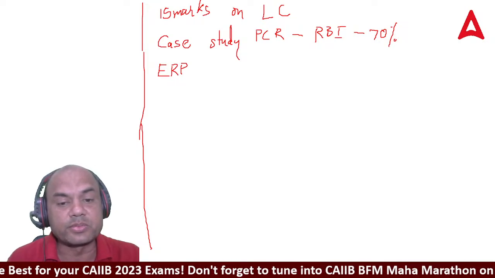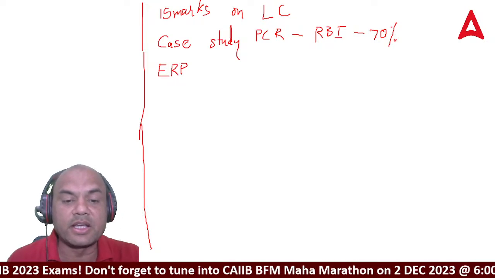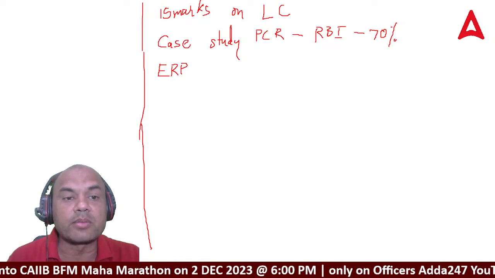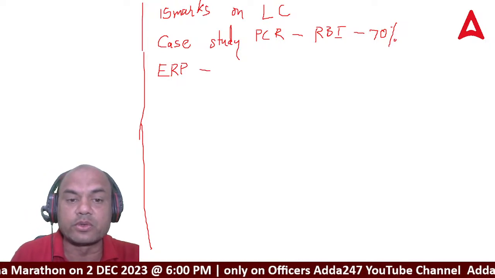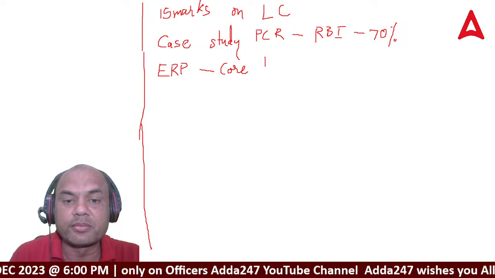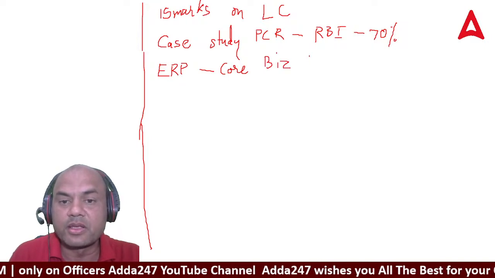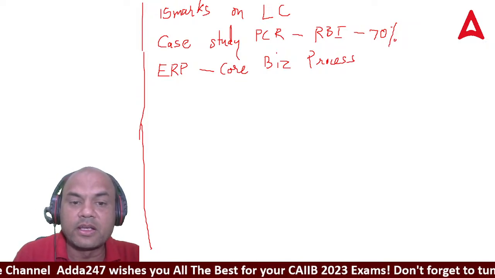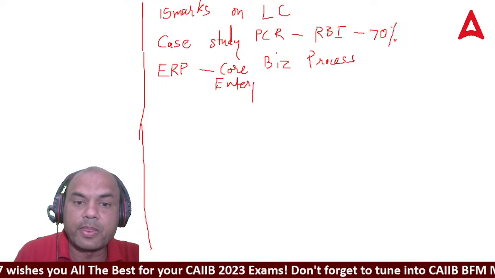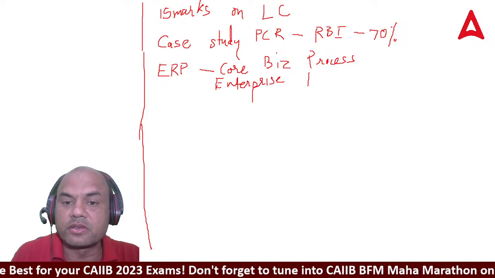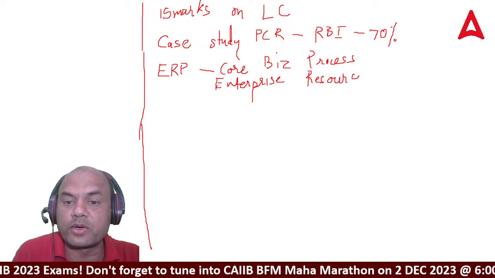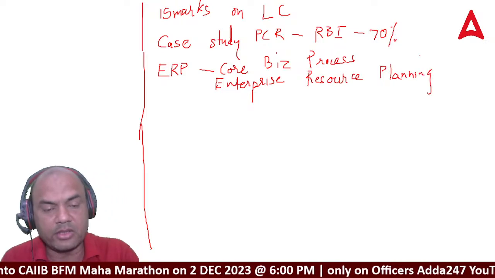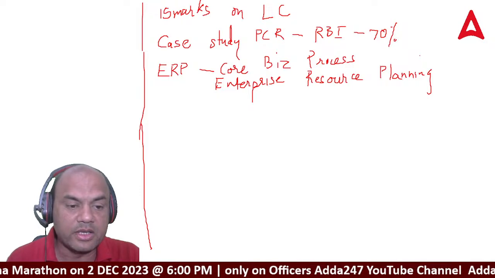Enterprise resource planning, but what does it mean? ERP is to think about all the core business processes needed to run a company. I'll focus on those core business processes. The full form is enterprise resource planning. If this question comes again, kindly focus on that. In the morning shift, there was a question on ERP.